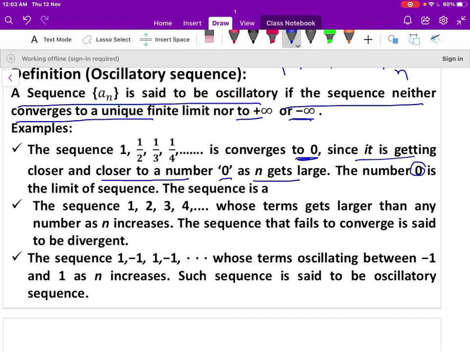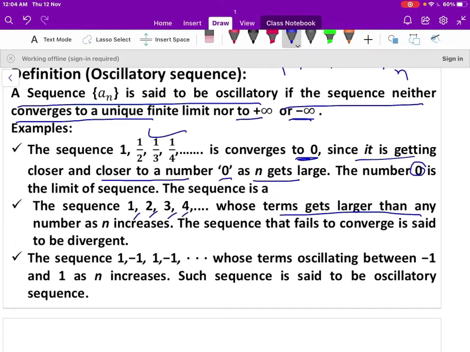The number 0 is the limit of the sequence 1/n. Let us take another example, the sequence 1, 2, 3, 4, and n, where n is the nth term of the sequence, whose terms get larger than any number as n increases. A sequence that fails to converge to a finite value is said to be divergent.